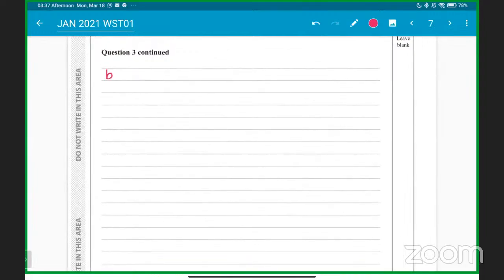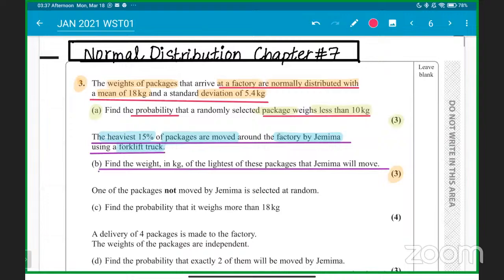So if we talk about part B here, 15% of the packages are the heaviest, okay? So 15% of packages are the heaviest, which means we already know that the 15% is a probability, but we don't know what weight that corresponds to, okay? That is the weight we have to find. Getting it, guys? We have to find that weight.